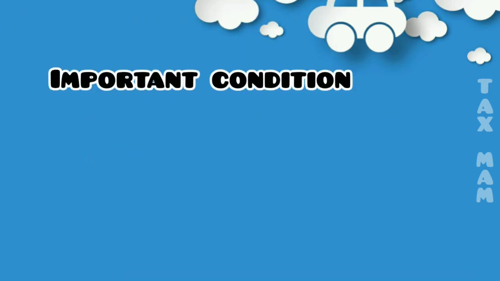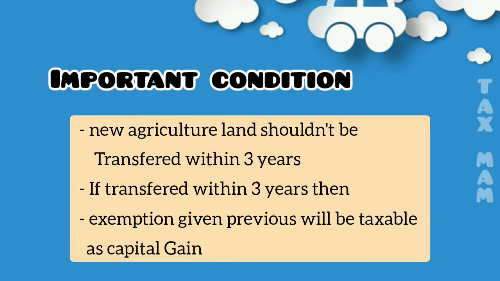We have one more important condition. What is that? The person who purchases the new agriculture land shouldn't transfer that agriculture land within a period of 3 years. If he has transferred that new agriculture land within 3 years, the exemption we gave previously will be taxable as capital gain.